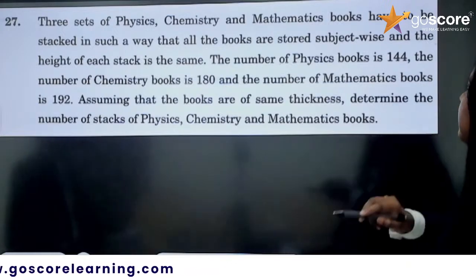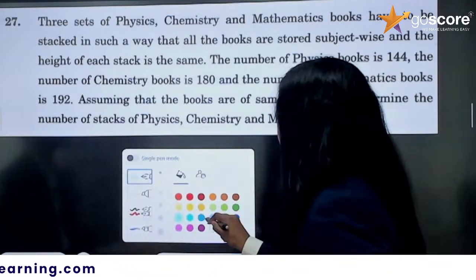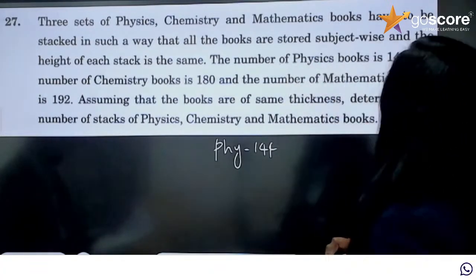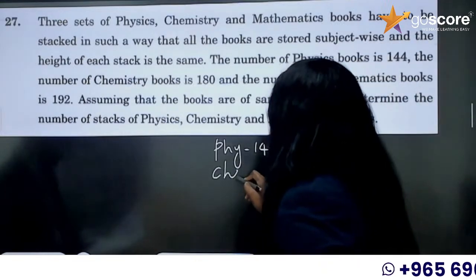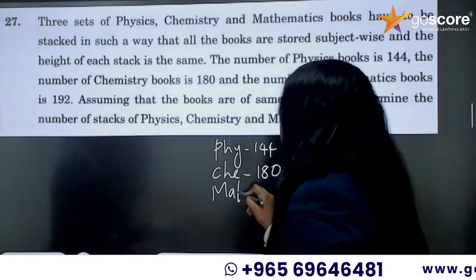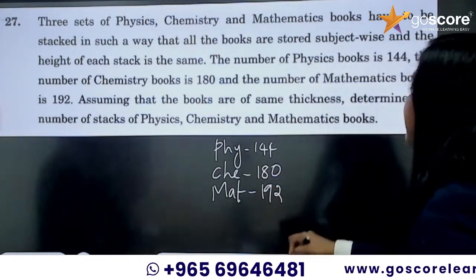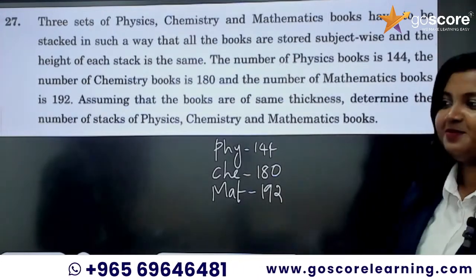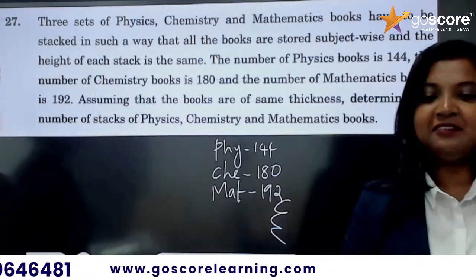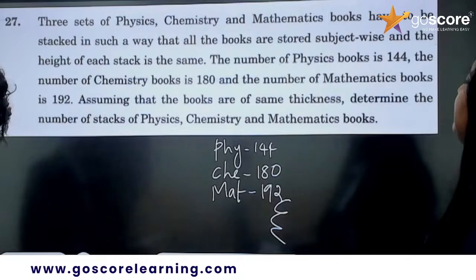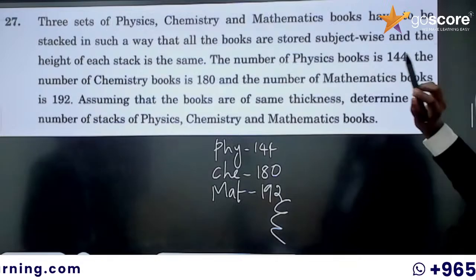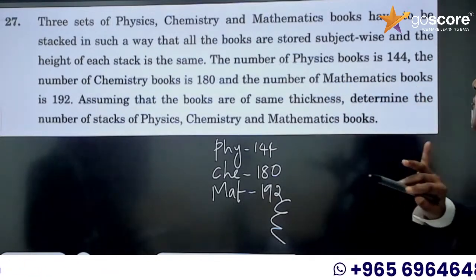The number of physics books is 144, the number of chemistry books is 180, and the number of mathematics books is 192. See, the number of mathematics books is greater than chemistry and physics books. So we have to arrange these books so that all the books are stored subject wise and the height of each stack is the same.